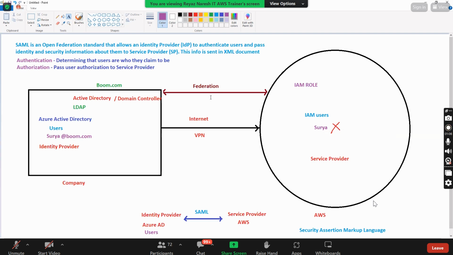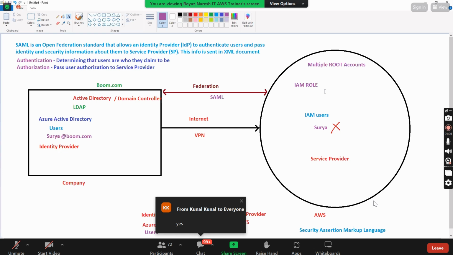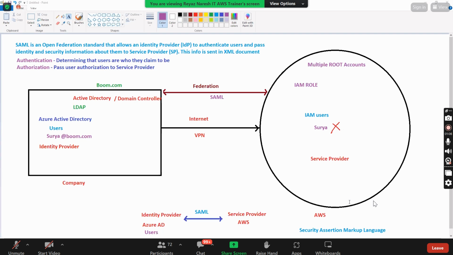So here, can you have multiple? Hold on. Can you have multiple root accounts? Yes. Super. Good. Any questions? Okay. Take it.